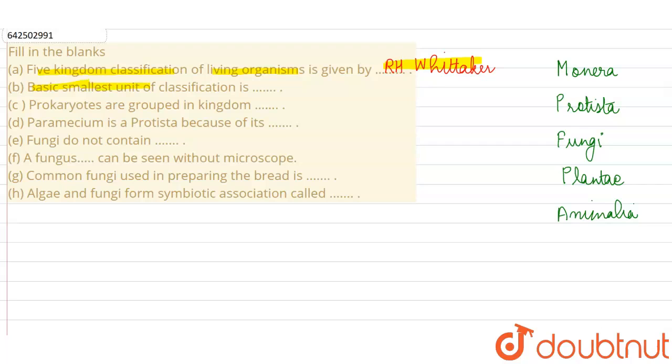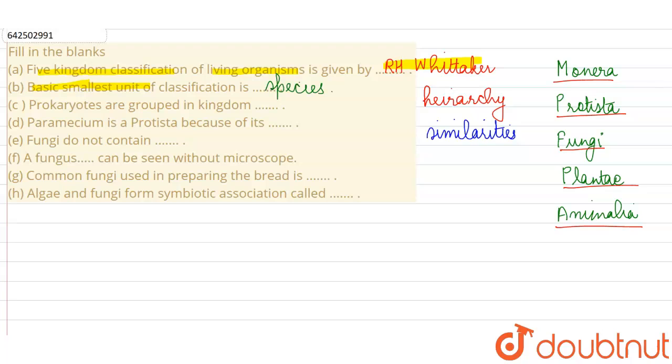After this they are asking the basic smallest unit of classification. Now the classification of living organisms is done on the basis of a hierarchy, where first they are going to be placed in very large groups, which are these kingdoms. Classification begins with these kingdoms, and after this successively we are placing them in much smaller groups on the basis of similarities and dissimilarities among them. So the smallest unit that we use, the basic unit for classification, is species, which is a group of organisms that have the ability to interbreed among themselves. So the smallest unit we are going to say is species.